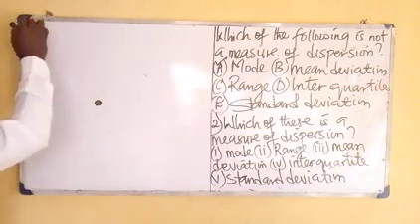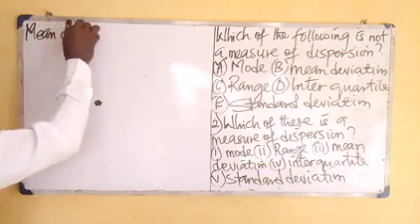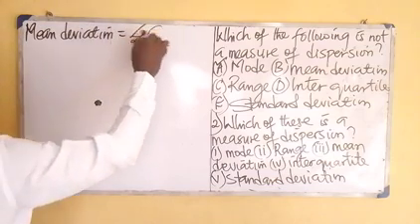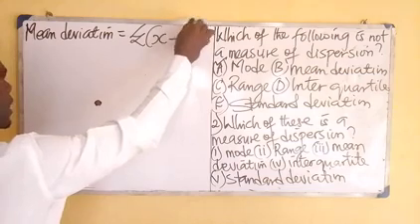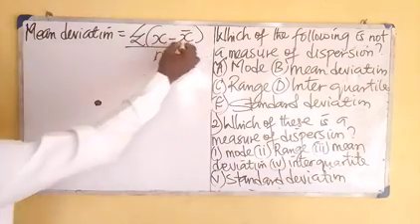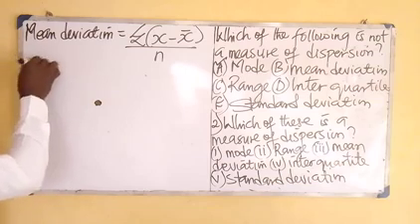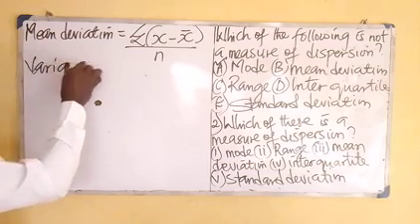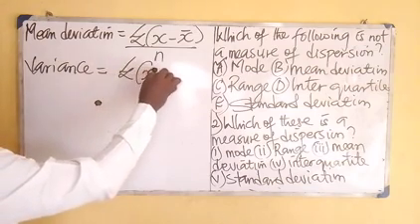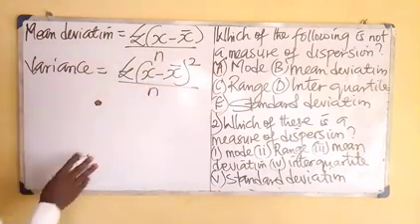The mean deviation is equal to summation of x minus x bar over n. This x bar here means the mean. As for the variance, it is given by summation of x minus x bar all raised to the power of 2 over n.